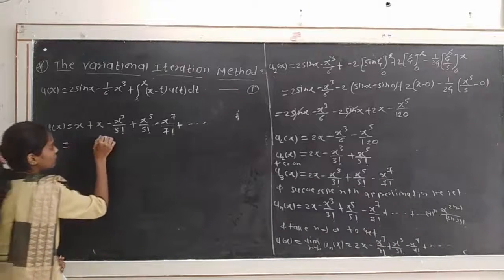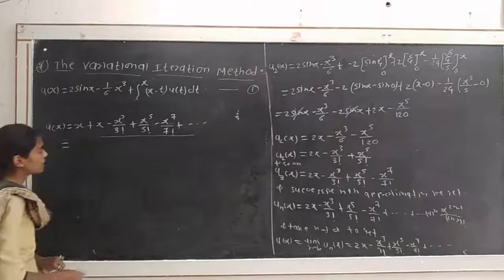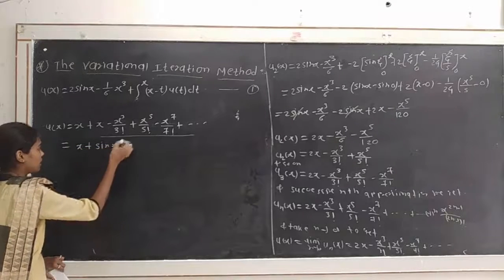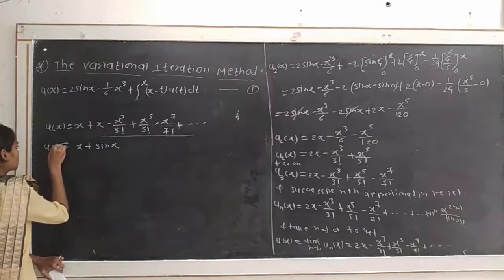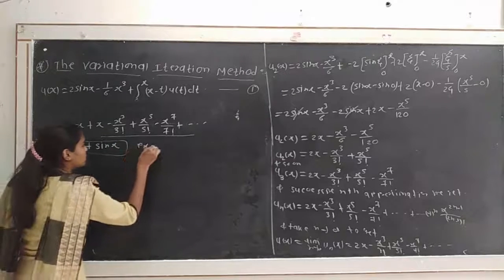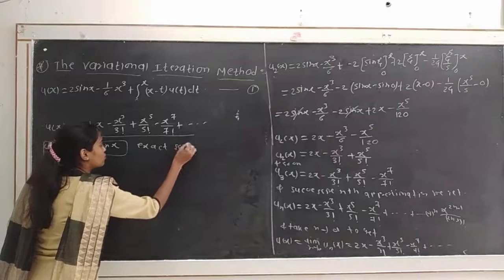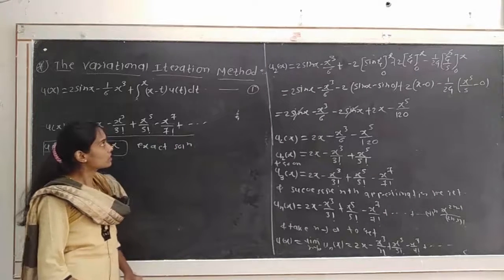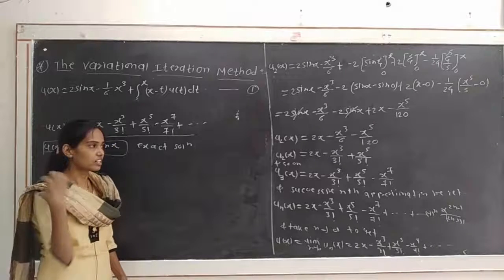So we know that which is the expansion of sin x. So we get here x plus sin x. So we get solution u of x is equal to x plus sin x, and which is the exact solution of the given Volterra integral equation by using the variational iteration method.